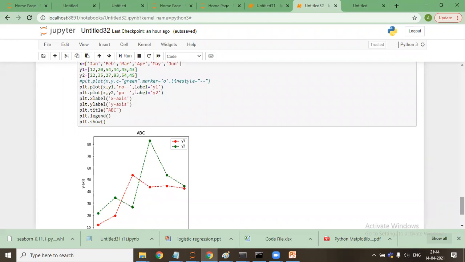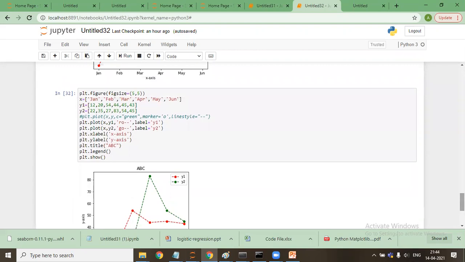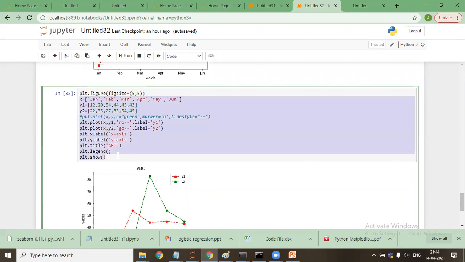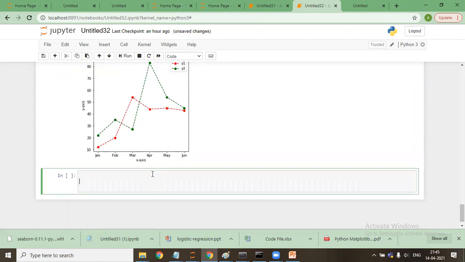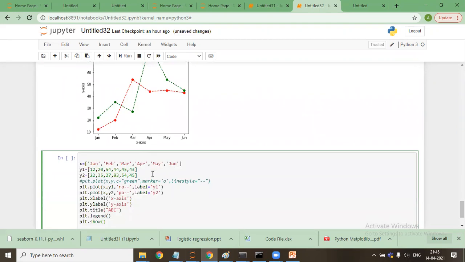So now, before that, let me tell you, this is the one graph we have. This is y1.